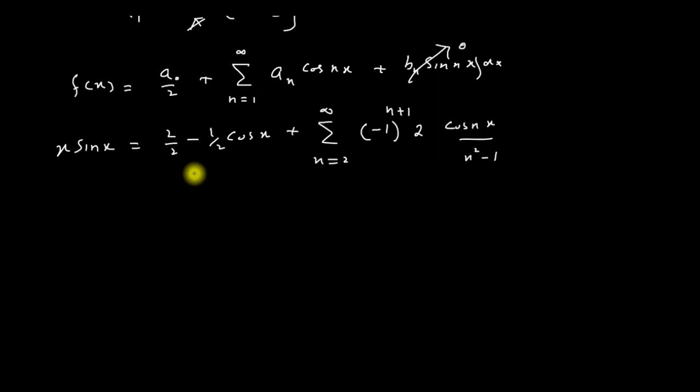So the final equation of Fourier series will become like this one. So this is something about this function. Thank you.